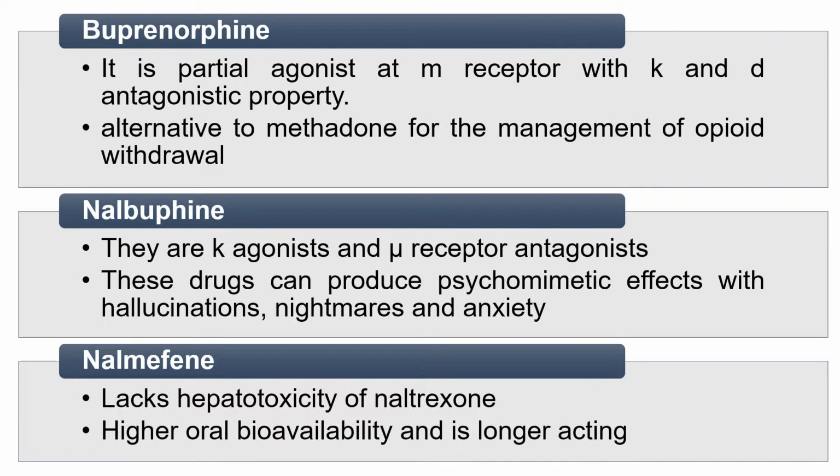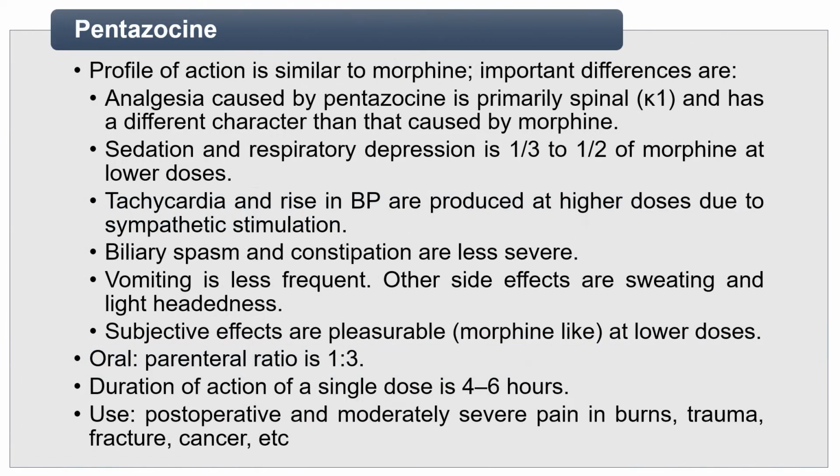Third, nalmefene. It lacks the hepatotoxicity of naltrexone, also it has higher oral bioavailability and is longer acting. Fourth, pentazocine. Its profile of action is similar to morphine. Important differences are: analgesia caused by pentazocine is primarily spinal, kappa 1, and has a different character than that caused by morphine. Sedation and respiratory depression is 1/3 to half of morphine at lower doses.